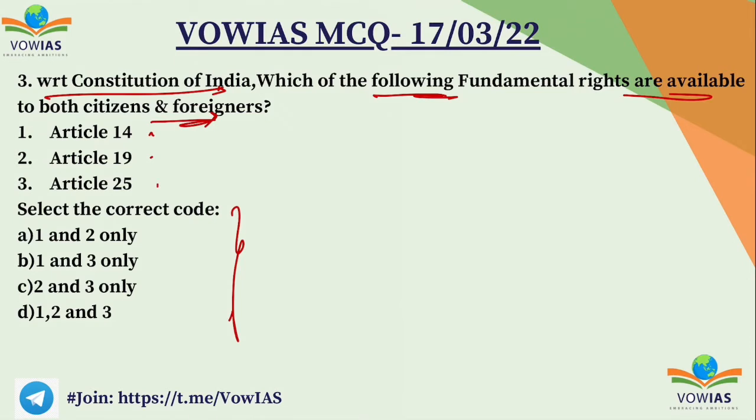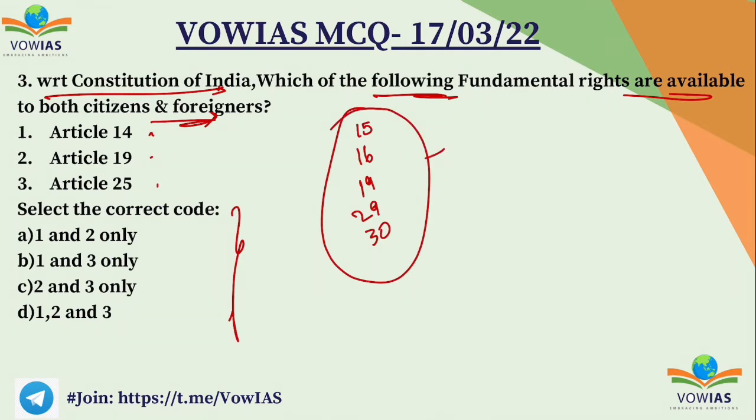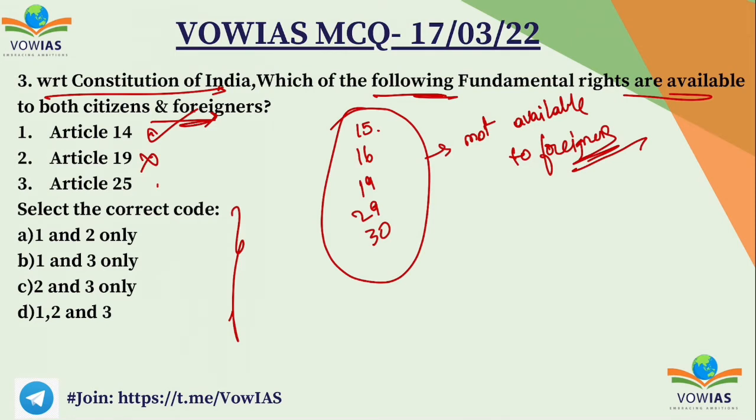So almost all the fundamental rights are available to citizens. But if you consider foreigners, the fundamental rights which are not available to them are 15, 16, 19, 29, 30. So going by this, that means 14 is available for all, 19 is available only for Indians, and 25 is available for all. So the correct option will be 1 and 3.